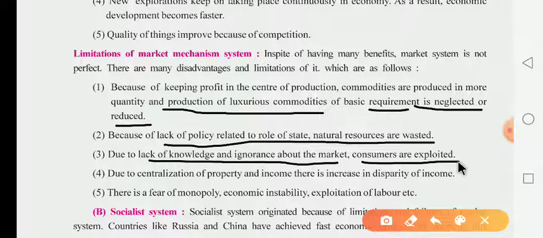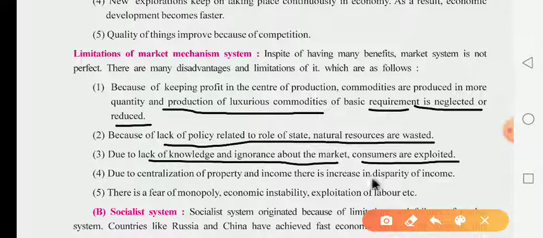Here, sometimes the consumer has no knowledge about the product and no awareness. That's why the consumer is exploited in this market, and we know that the producer is only focused on profit making. That's why they also set the price at the highest rate for selling their product. Fourth, due to the centralization of property and income, there is an increase in disparity of income.